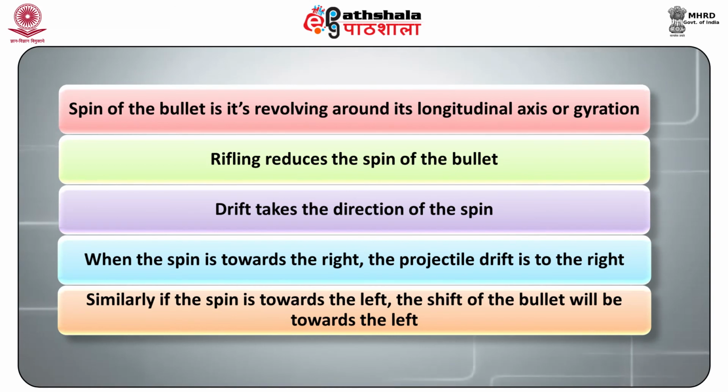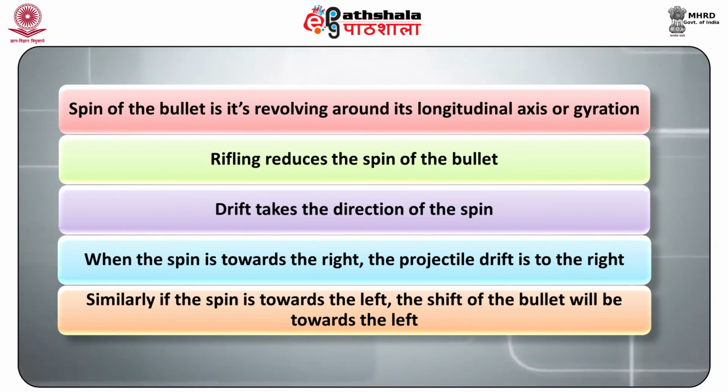Then spin of the bullet is its revolving around its longitudinal axis or gyration. Rifling imparts the spin to the bullet. Along with it, we have learned that drift takes the direction of the spin.